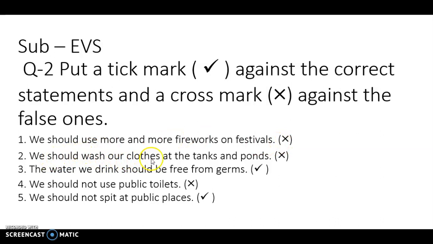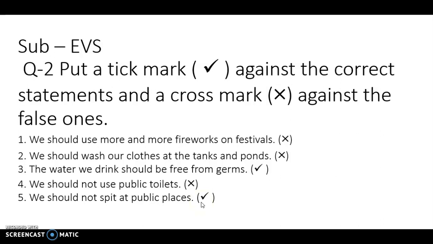We should wash our clothes at the tanks and ponds. It's wrong. It's false. We should not wash our clothes at the tanks and ponds. The water we drink should be free from germs. Yes, the water which we drink should be free from germs. True. So it is right. We should not use public toilets. Wrong. In fact, we should use the public toilets. We should not spit at public places. Correct. True it is. We should not spit at public places.